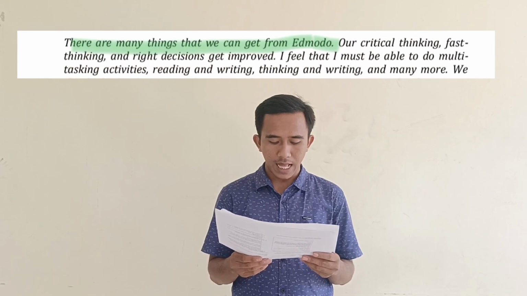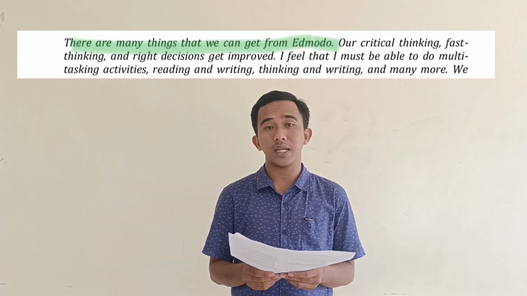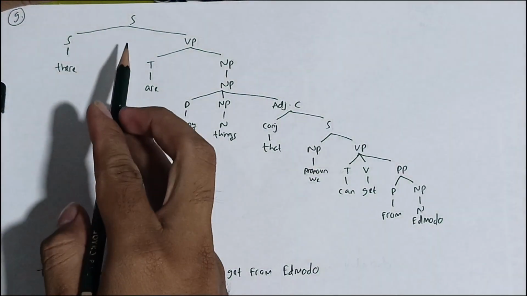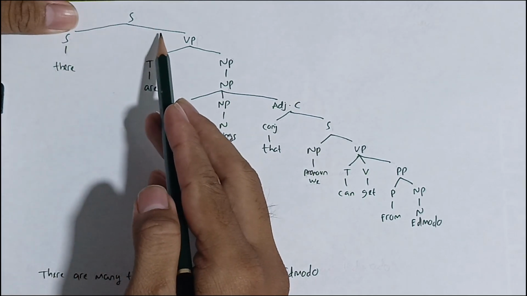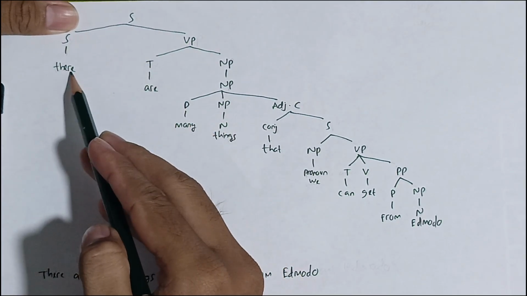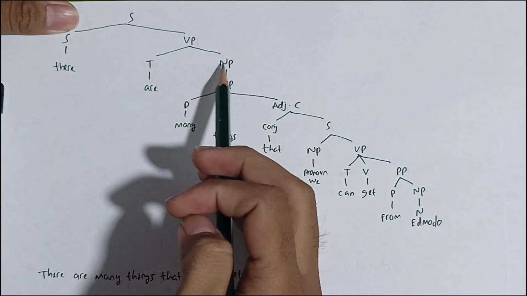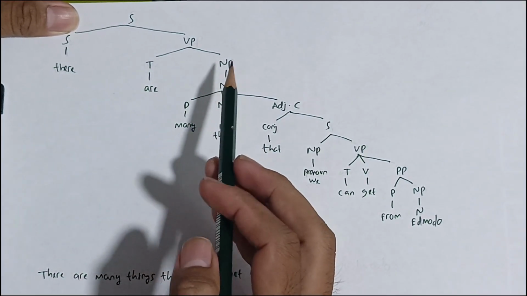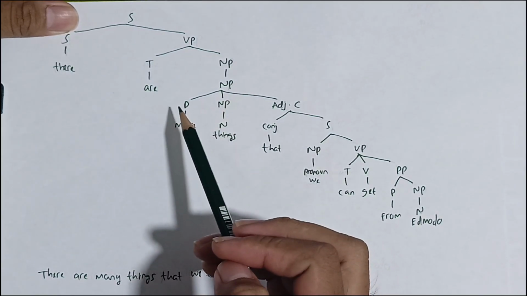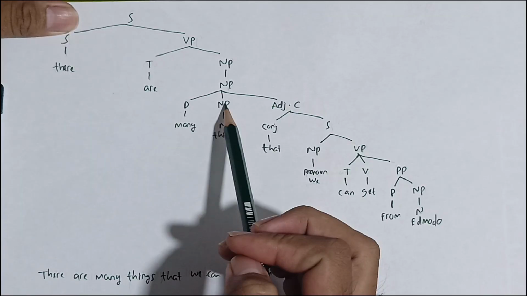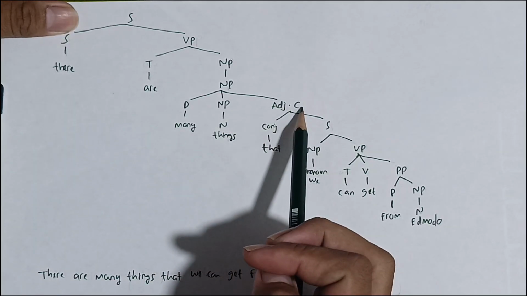And then the ninth sentence is "There are many things that we can get from Edmodo." This sentence is located on page 27. The ninth sentence is formed by a subject and a verb phrase. The subject is there, and the verb phrase is formed by tense and noun phrase. The tense is are, the noun phrase is formed by determiner, noun phrase, and adjective clause.